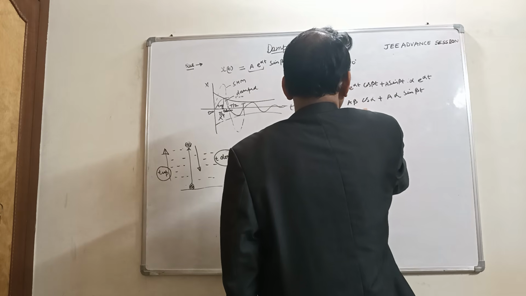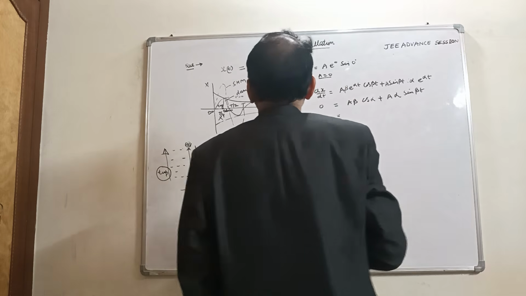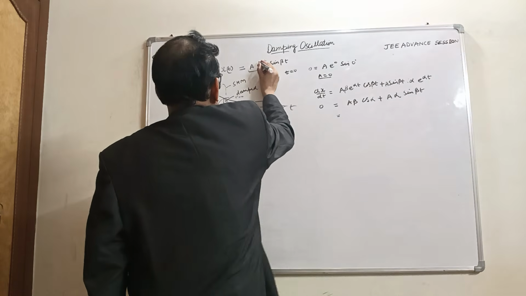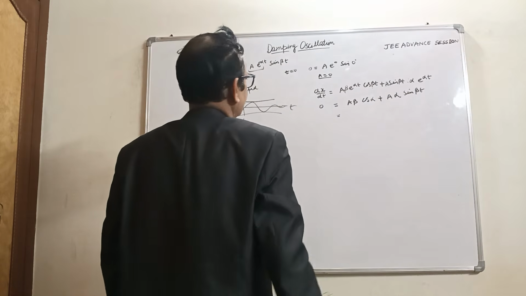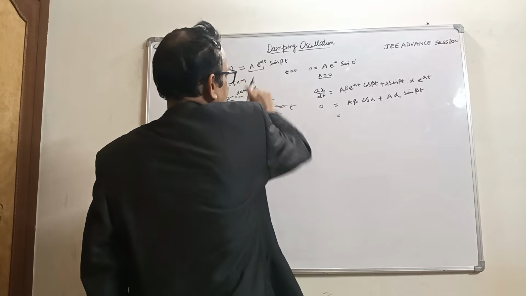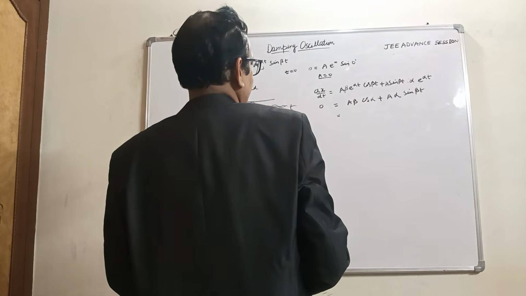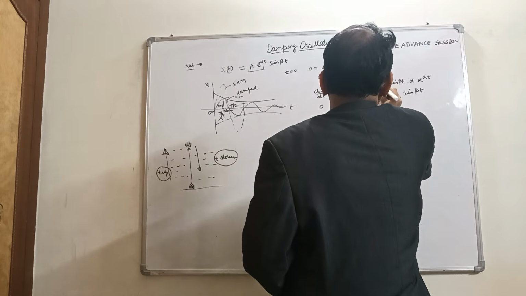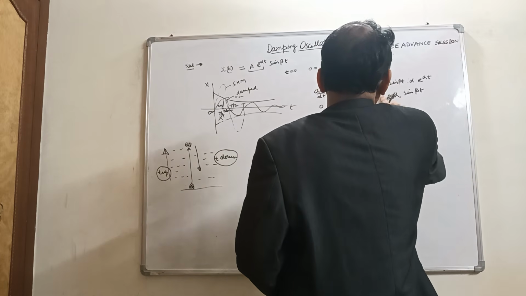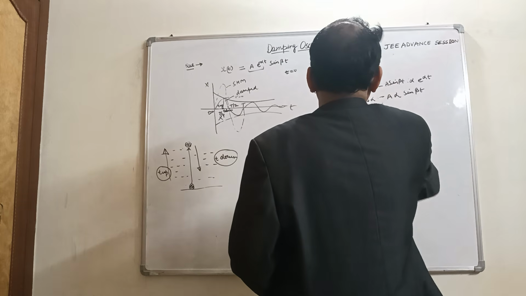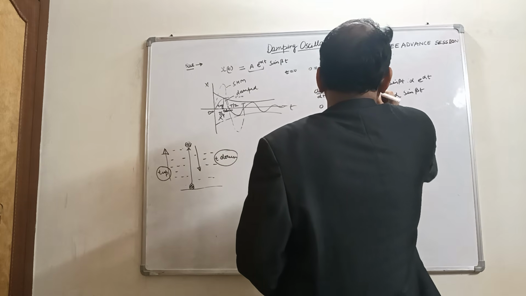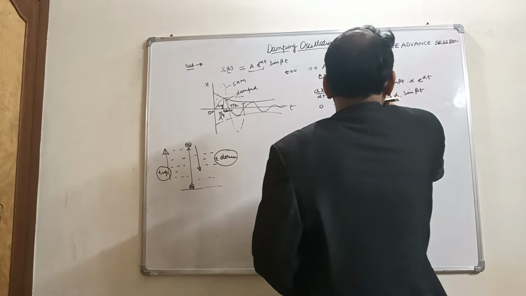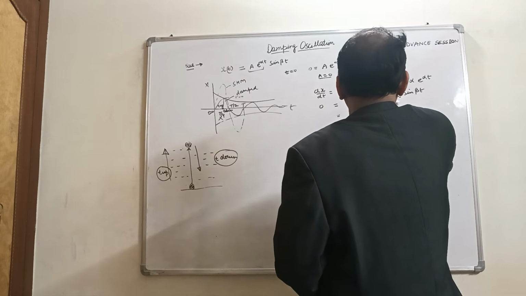So e raised to power, suppose this is alpha, minus alpha t. This is minus alpha t. So differentiation would be, this is minus and this becomes minus. So this becomes sin beta t, cos beta t.